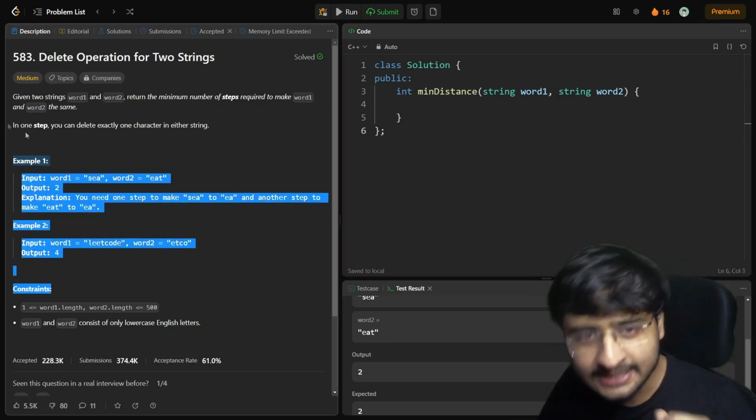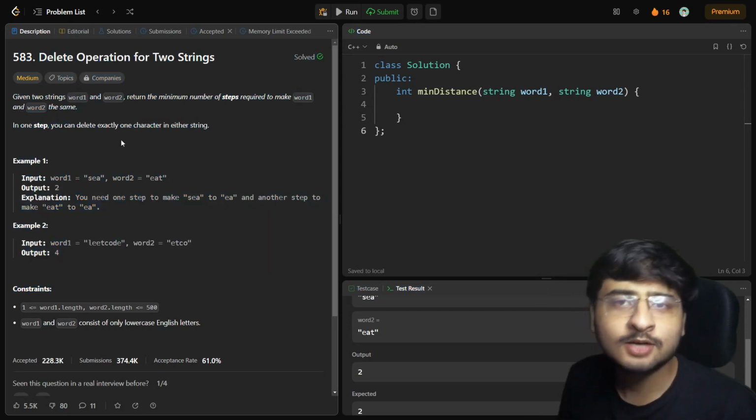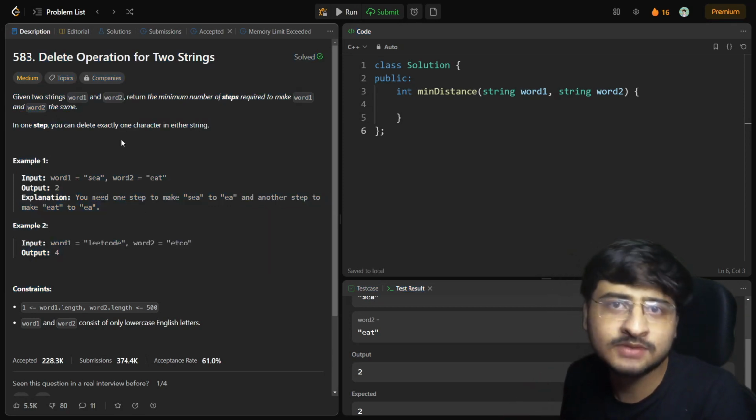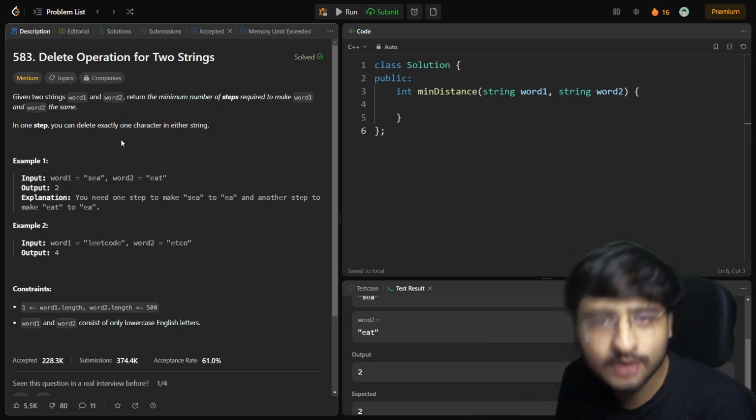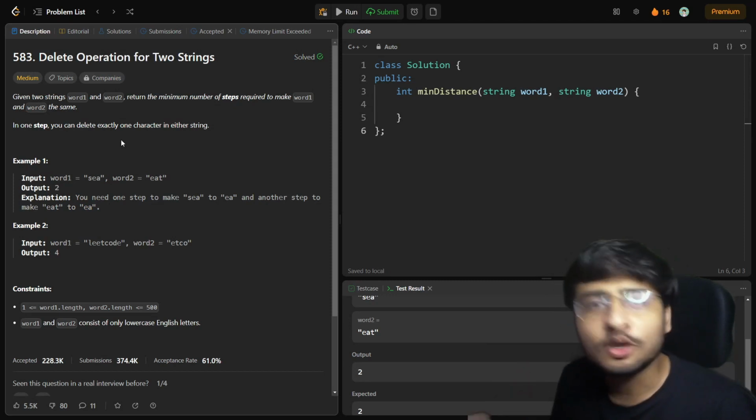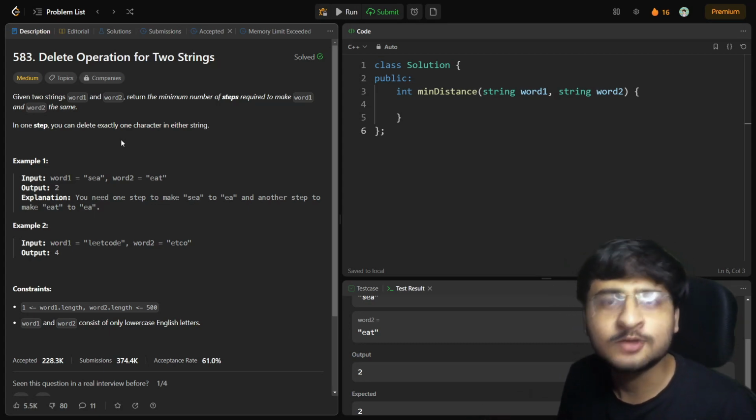I hope the English of this problem is clear to you all. Let's try to understand on this board what this problem is actually saying. Then look at the recursive solution, then the memoization solution, then the tabulation solution, the normal drill we do for a particular question. So let's get right into it.